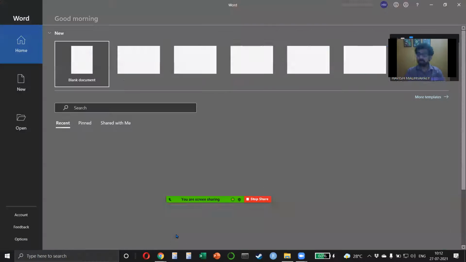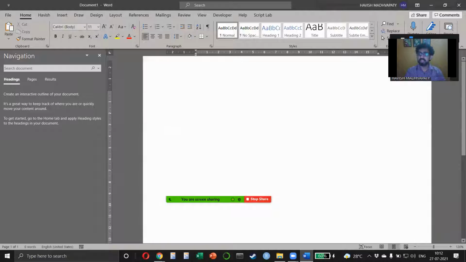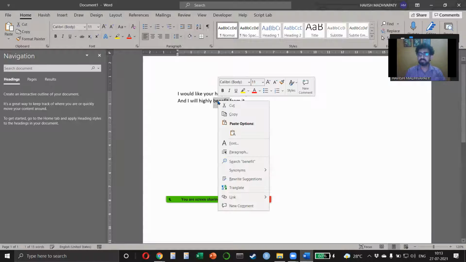I know I'm spending some time on this, but this is important as well. Let's say you wrote a simple 2-line email saying, I would like your help with this problem and I will highly benefit from it. What you can do is simply select any word, let's say benefit, right click and click on synonyms.